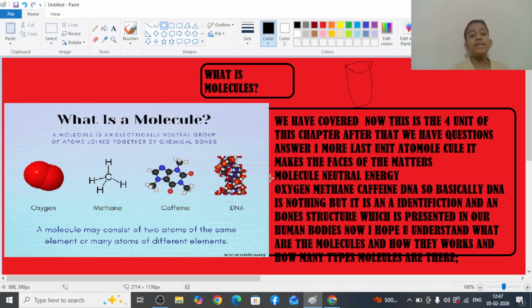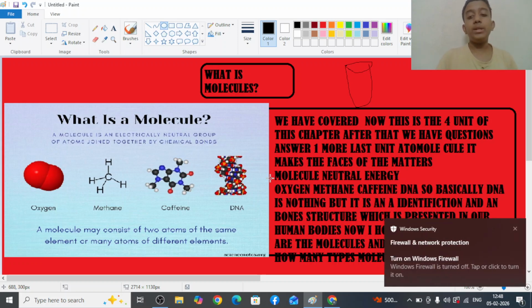So I hope you understand what the molecules are and how they shape in their own habitat surroundings and in unfamiliar surroundings.